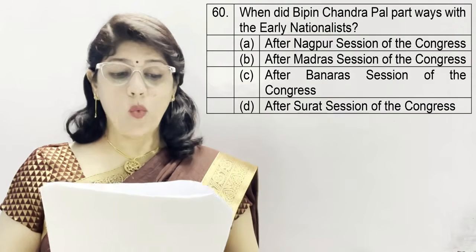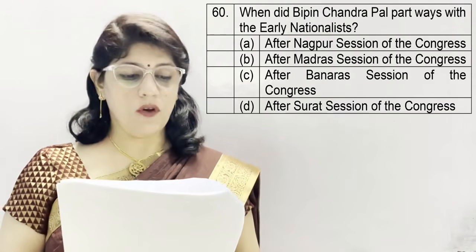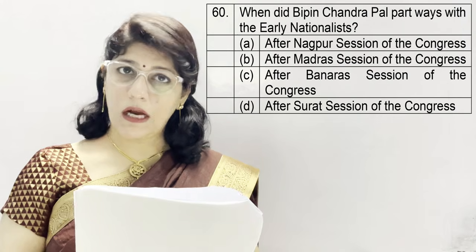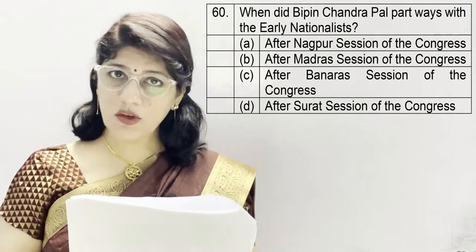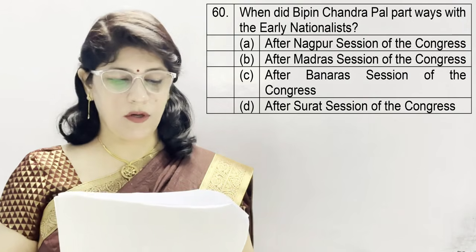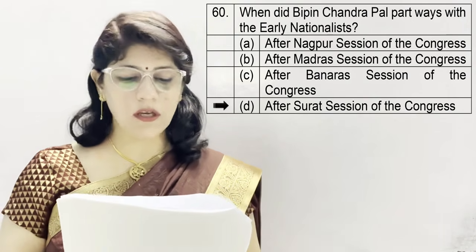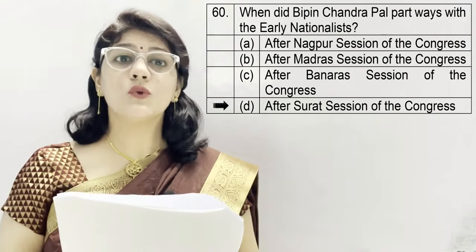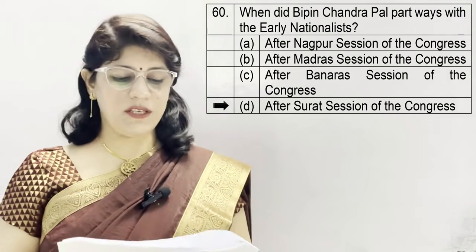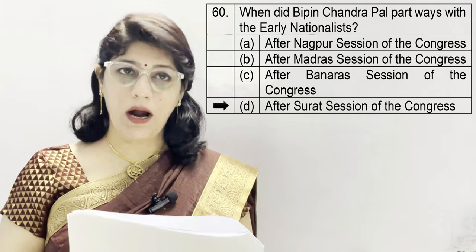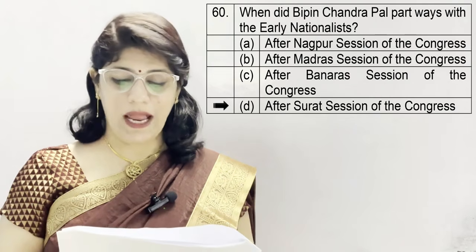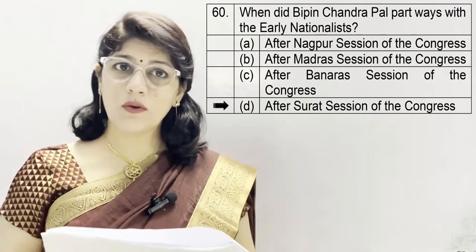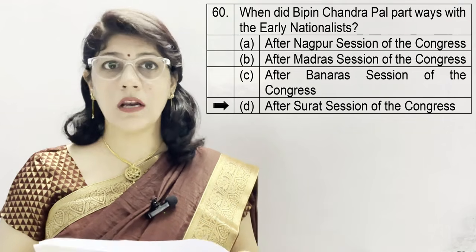In question number 60. When did Bipin Chandra Pal part ways with the early nationalists? A. After the Nagpur session of the Congress, B. After the Madras session of the Congress, C. After the Banaras session of the Congress, and D. After the Surat session of the Congress. And the correct option is D. After the Surat session of Congress in 1907, which is famous as 1907 split, Surat split. And that is why the Congress president of Lucknow session of 1916 remarked, if the United Congress was buried at Surat, it is reborn at Lucknow in 1916. So from 1907, it was reunited in 1916 in Lucknow session.